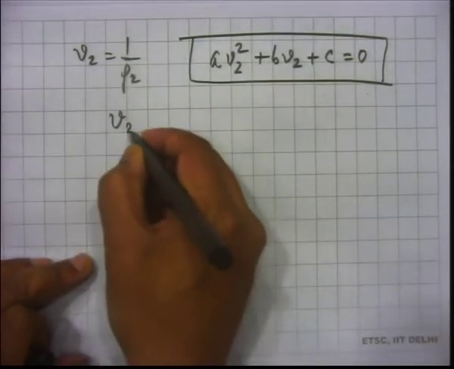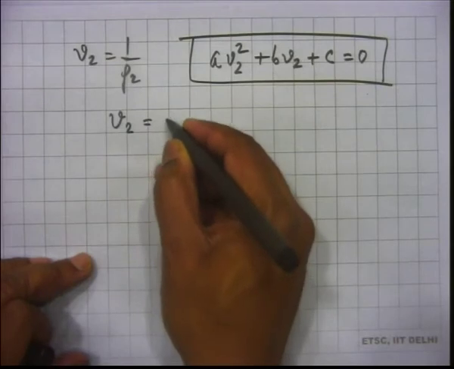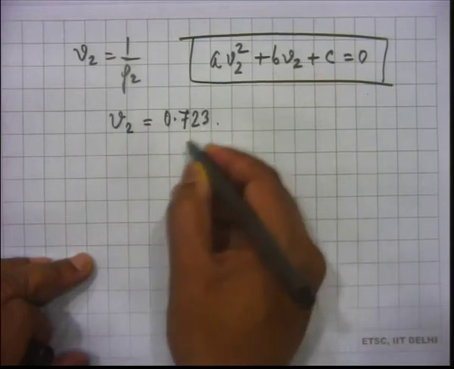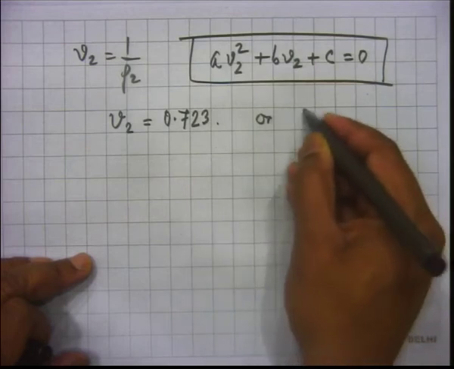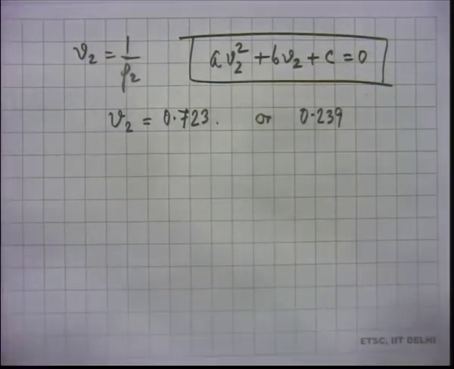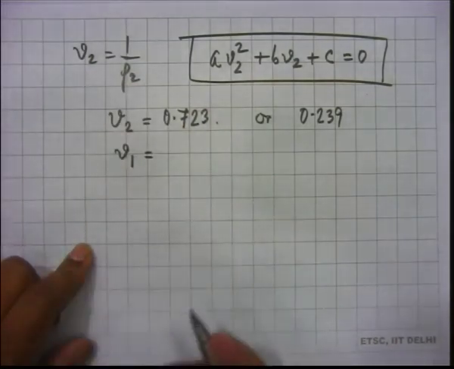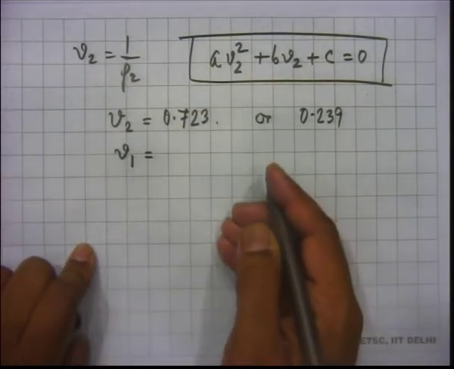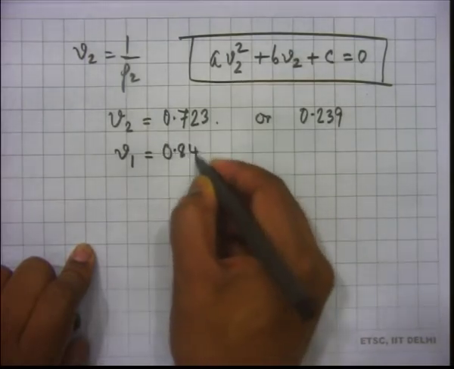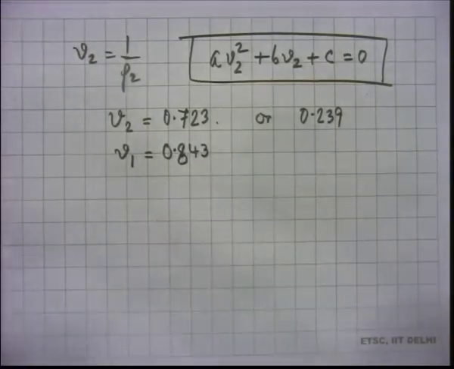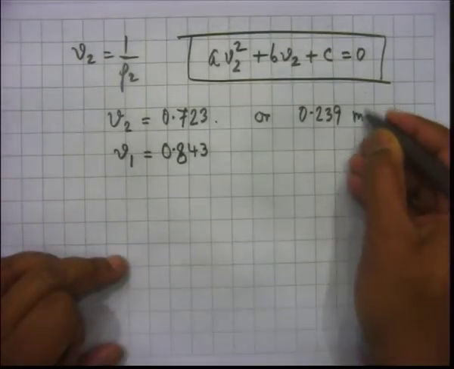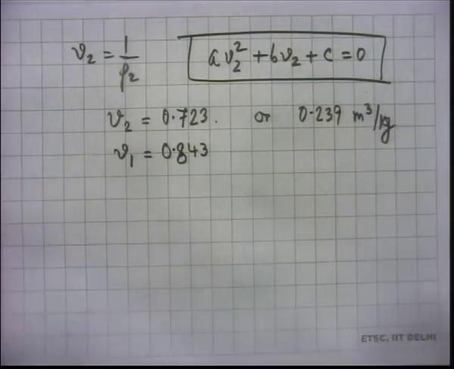So, he will get two solutions, and those two are 0.723 or 0.239. These are the two solutions that you have got. Before that, he also got V1 from ideal gas, pressure, temperature, molecular weight, everything is known. So, V1 is 0.843. What is the unit for small v? Meter cube per kg. Okay, so, these are all meter cube per kg. So, he gets all this V2.